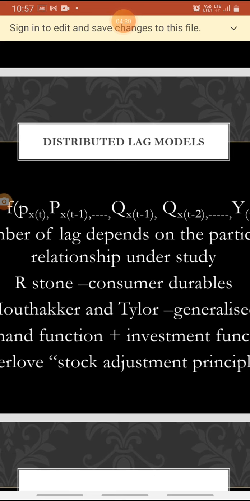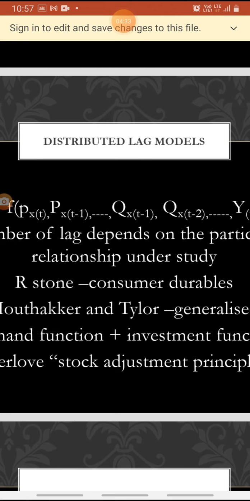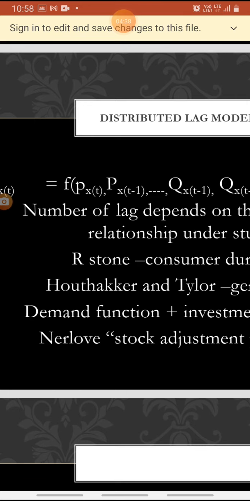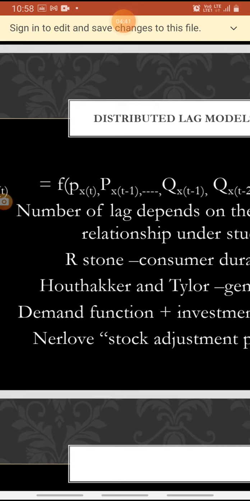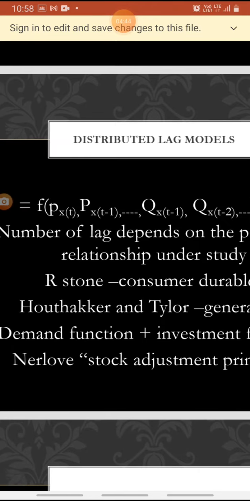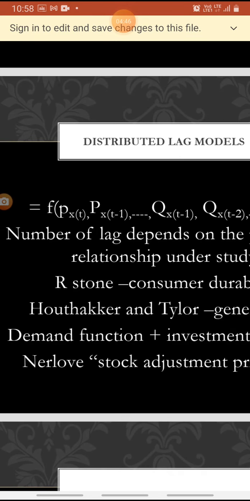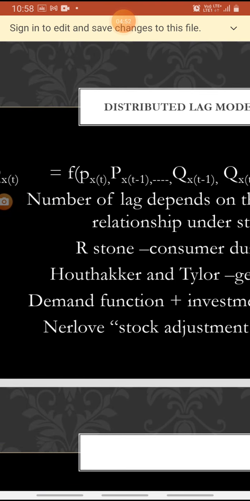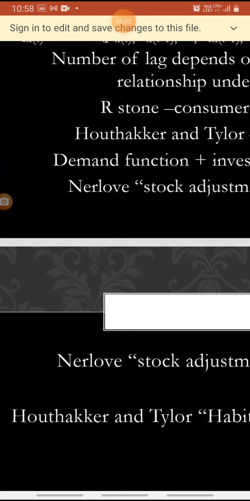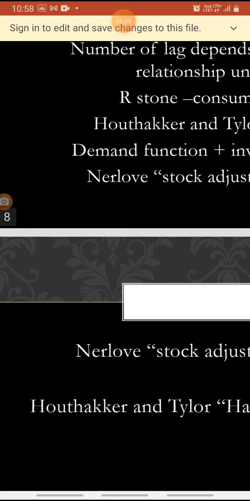The dynamic model or distributed lag model was first contributed by R. Stone on consumer durables. Then it was extended and generalized by Houthakker and Taylor. Demand function as well as investment function are taken into account under the dynamic demand model. Then the Nerlovian stock adjustment principle is explained with the help of the distributed lag model.